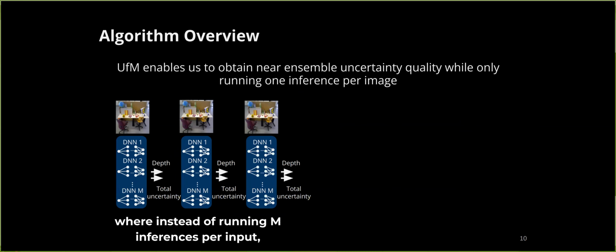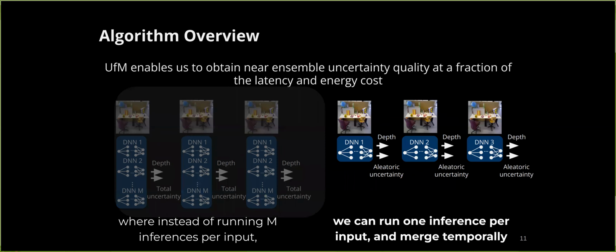The main insight of UFM is that there is temporal redundancy in video inputs, where we see the same points in 3D space from different views, as seen in these images. So instead of running M inferences per input, we can run one inference per input and merge temporally the predictions that are actually just multiple views of the same points in 3D space to get the total uncertainty estimate.